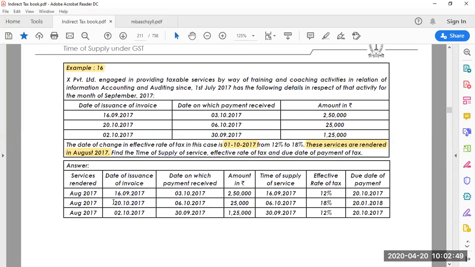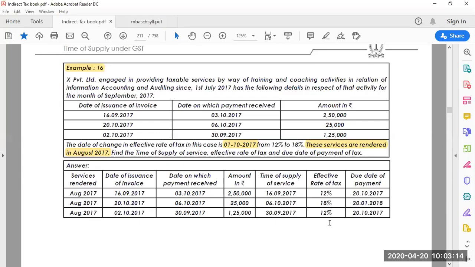Second case, between 20th October and 6th October. So obviously 6th October is the time of supply, whichever is earlier out of these 2 days. Next, 2nd October and 30th September. So 30th September, even the payment is received in advance only. 30th September, so time of supply will be 30th September. Now we have calculated the first step, time of supply.